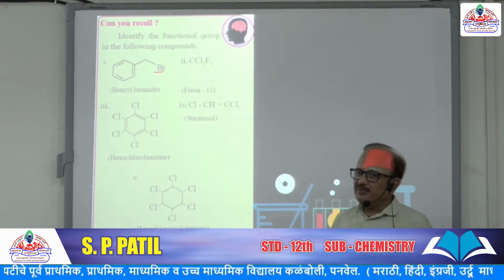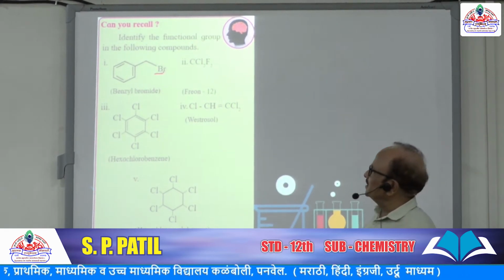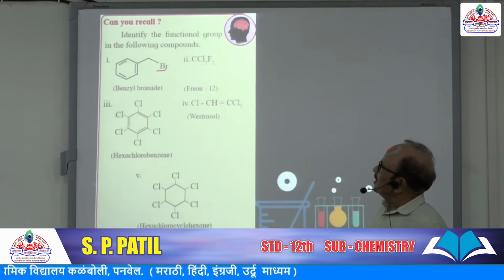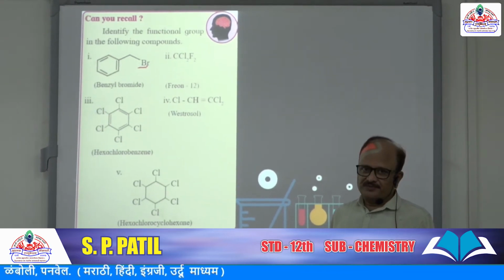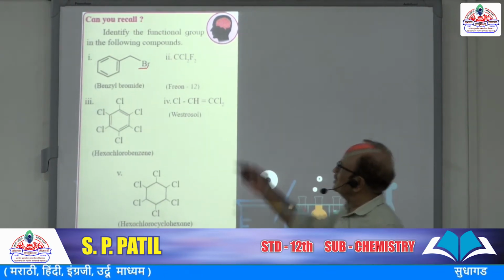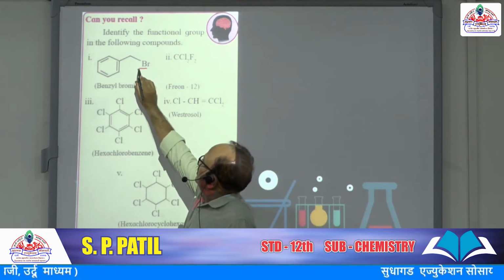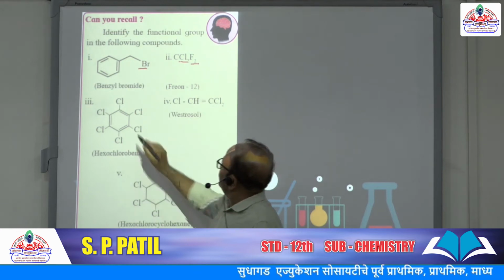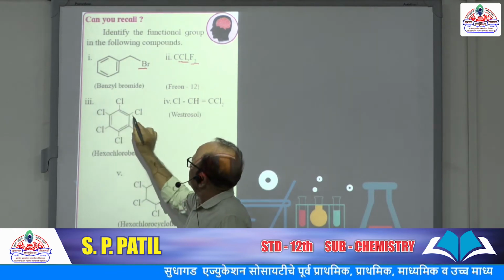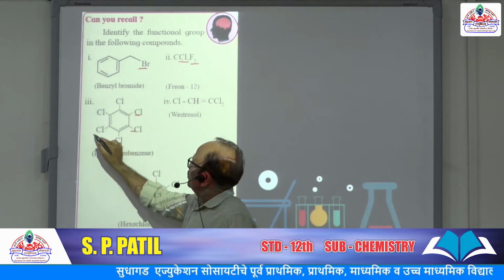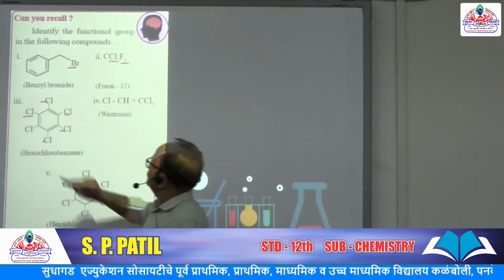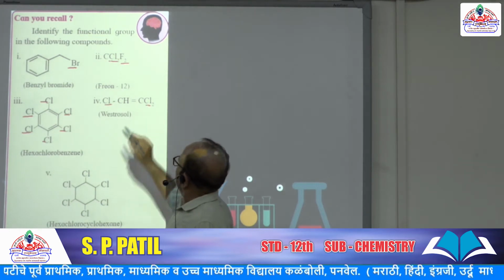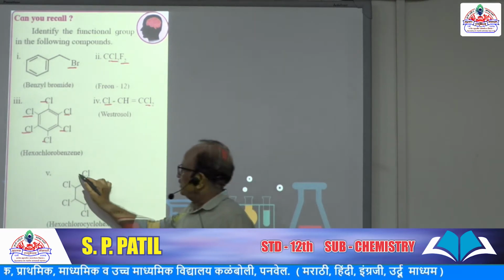So here, before starting, let us check our previous knowledge. Identify the functional group in the following compounds. So which are these functional groups? Br, Cl2, F2, all these chlorines, and these.